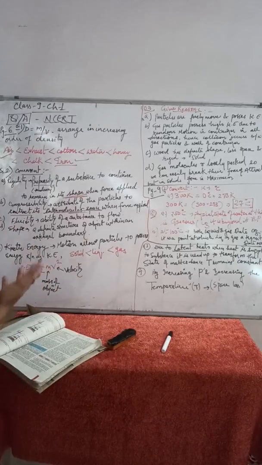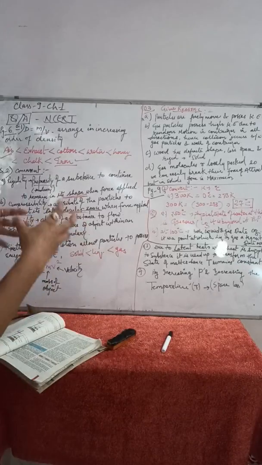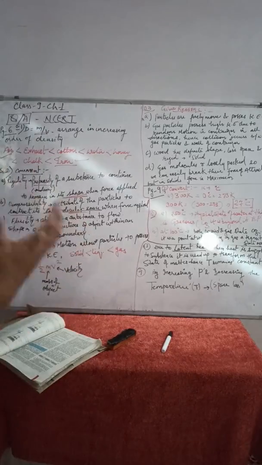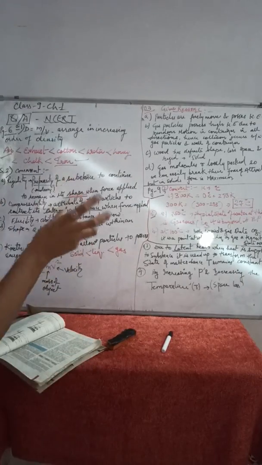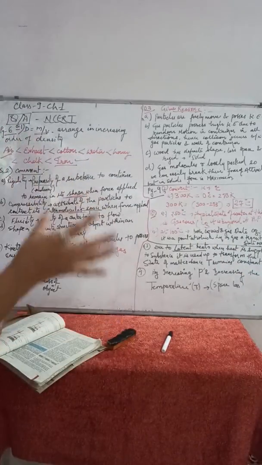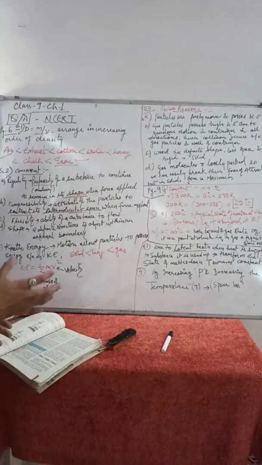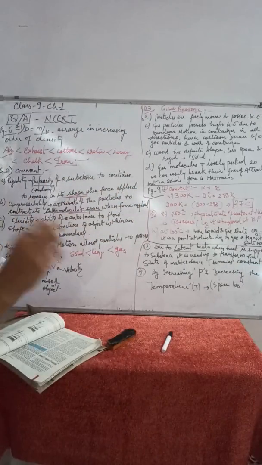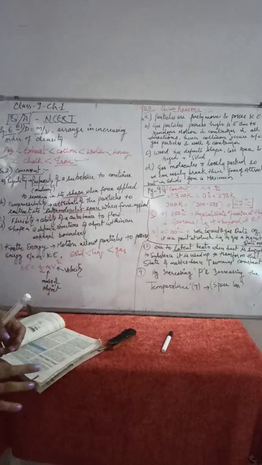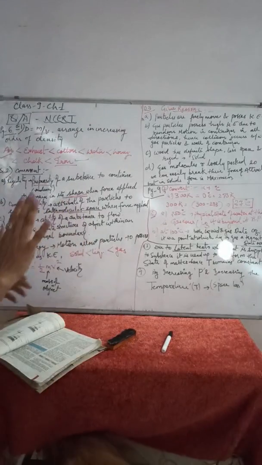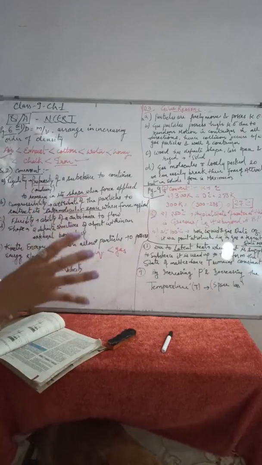Compressibility is a thing in which whenever we apply more force to any state of matter, if the intermolecular space is larger, the object becomes contracted. And if the object has very little intermolecular space, it will not contract, it will not change its shape.